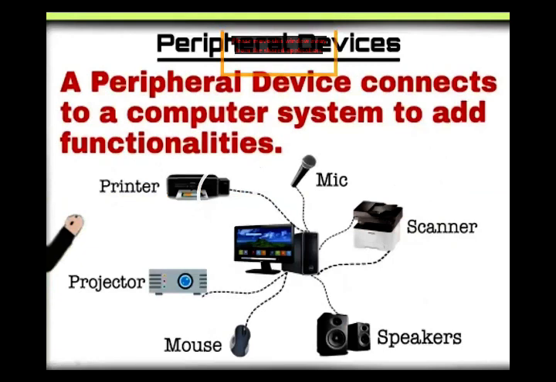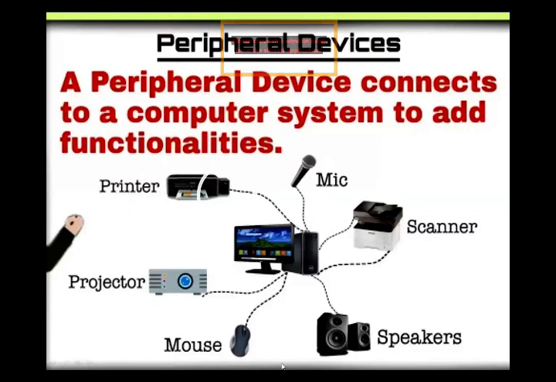We call them peripheral devices. Peripheral devices connect to the computer system to add functionalities. Here is a computer; we attach a mic with it for recording, a speaker for listening, a printer for taking printouts, a projector to display the OHT, and a mouse.